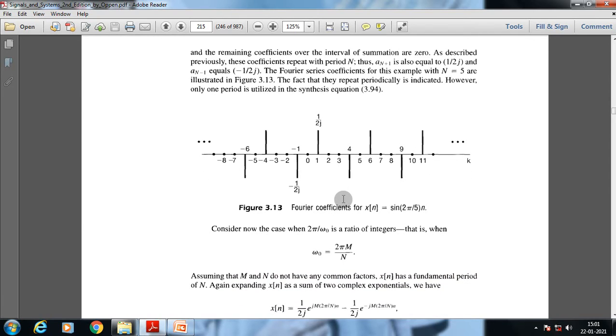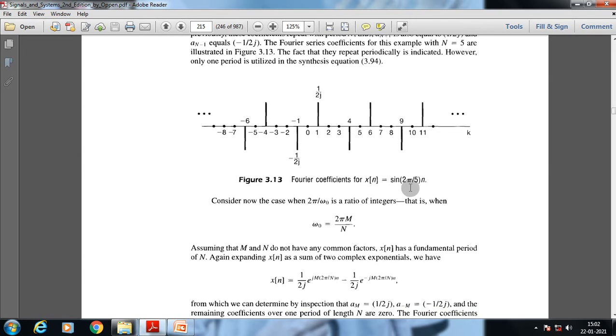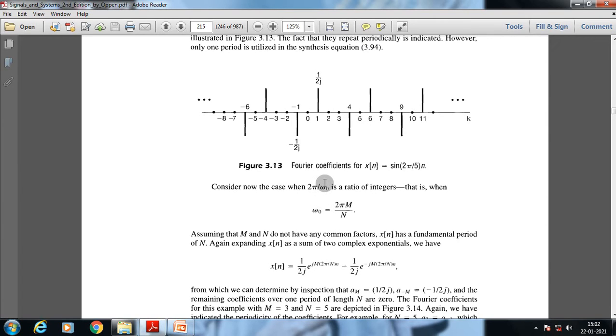It will give you a clear picture of the magnitude response, the phase response and the frequency response, and we will go to the frequency response during the Fourier transform. But first we have to understand how a Fourier series representation pans out in the case of a general complex exponential form. Now consider the case where we have a fundamental frequency 2π/N, written as a ratio of integers, where ω0 is equal to 2πm/N.